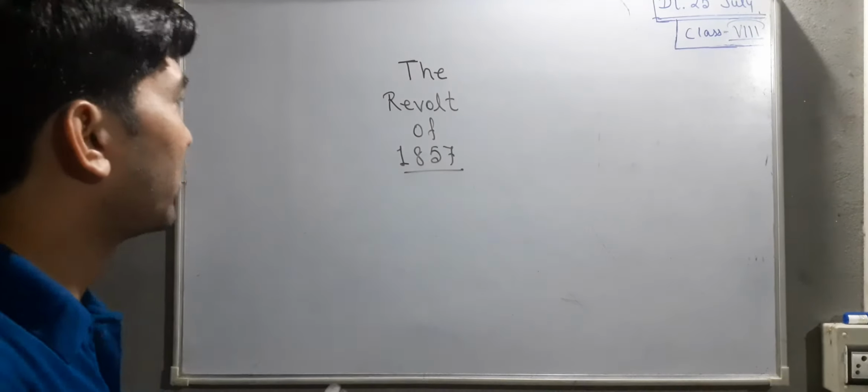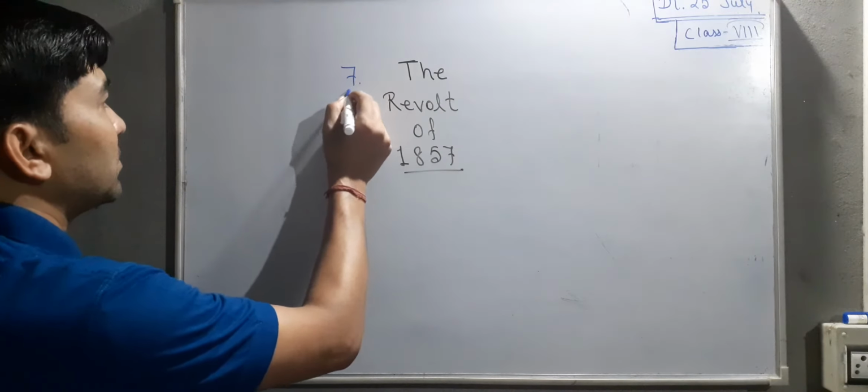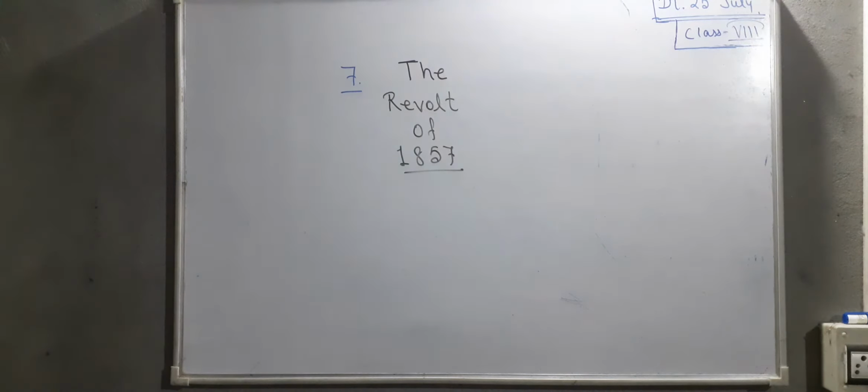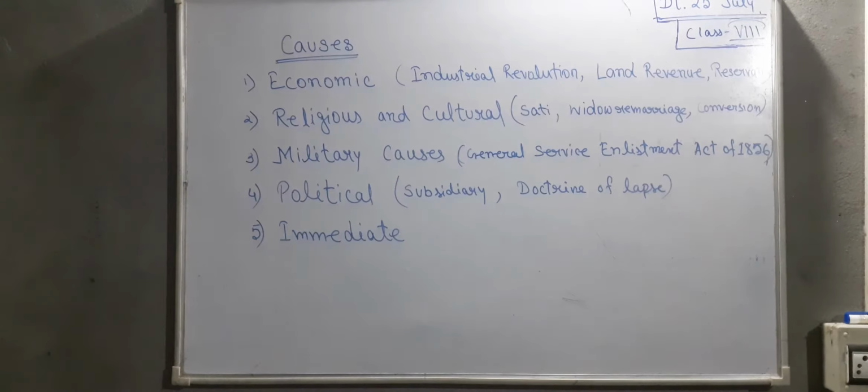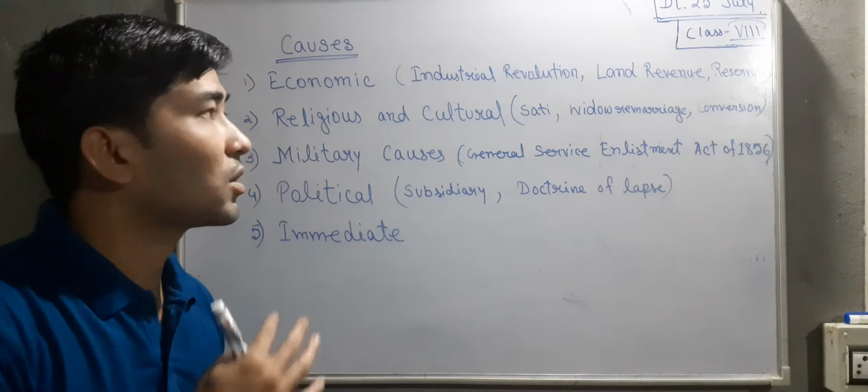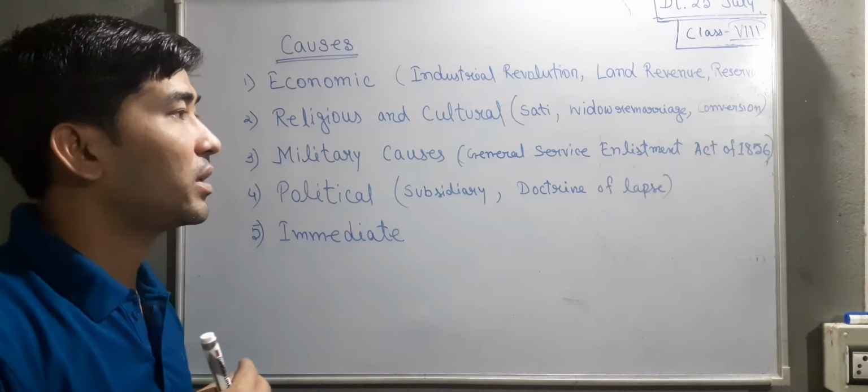Lesson number 7. Now let's talk about the causes for the revolt of 1857.